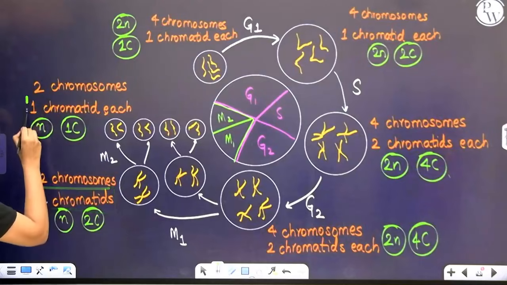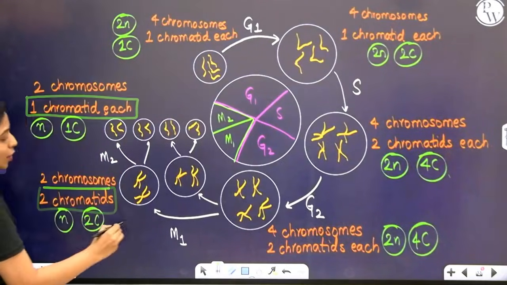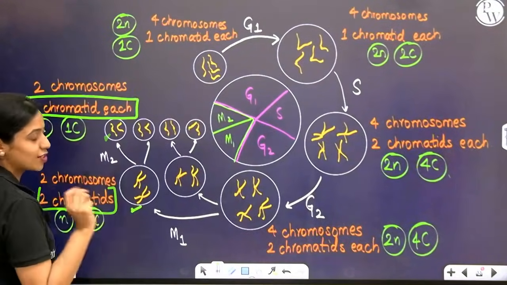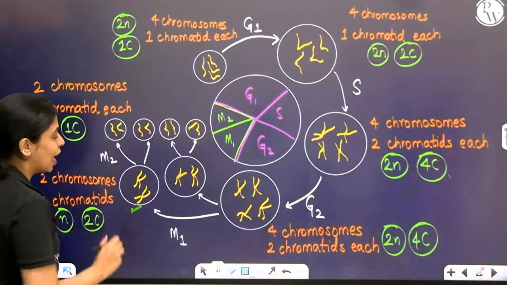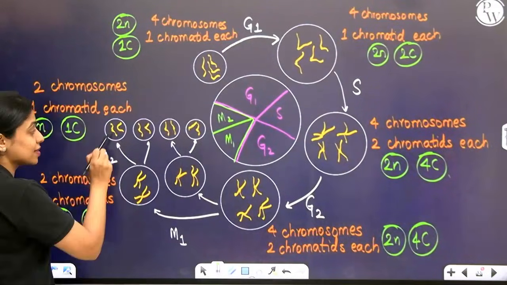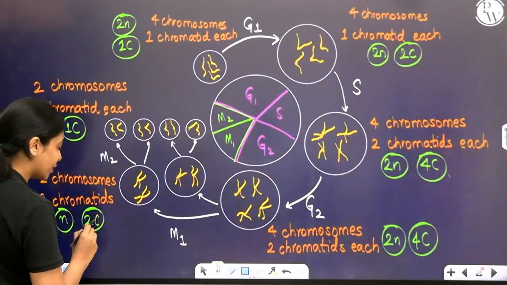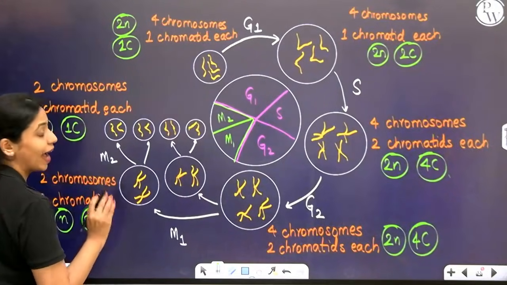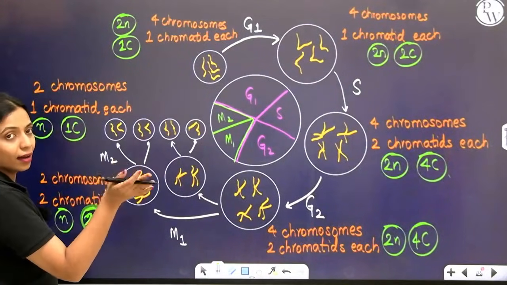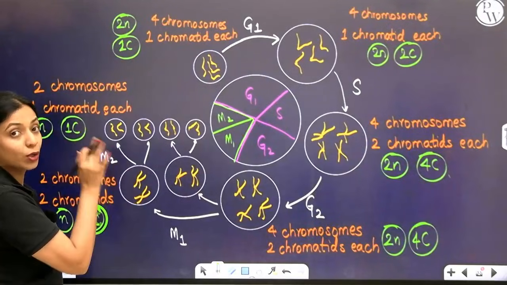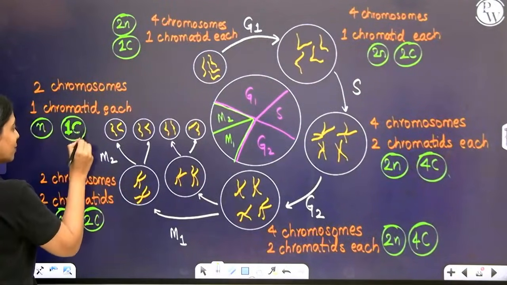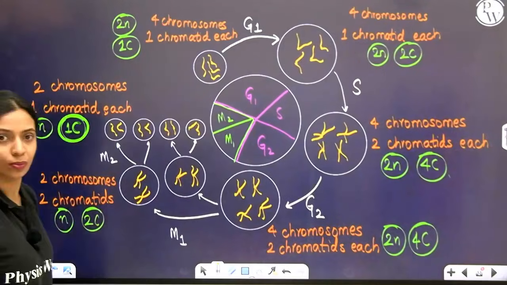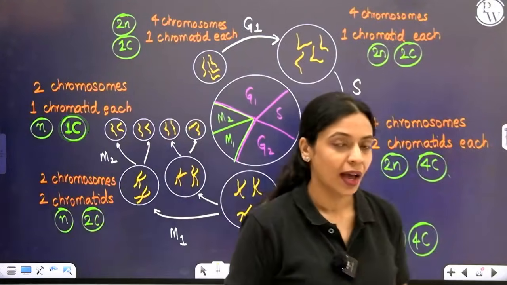And here each chromosome has 1 chromatid. Look at this cell and this cell. Is there change in the content of DNA or amount of DNA? Yes. However much DNA was present here, that is reduced to half here. So if it was in 2C condition after M1 phase, it will be reduced to 1C condition after M2 or meiosis II. Okay, I hope this is clear.